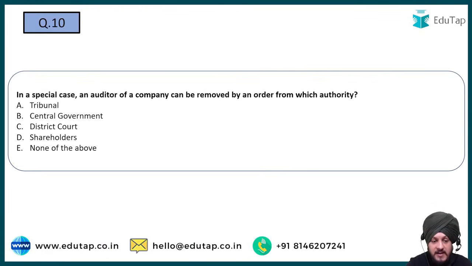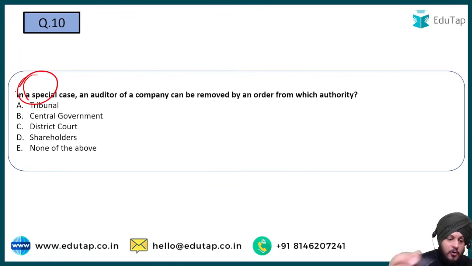In a special case, an auditor of a company can be removed by an order from which authority? Option A, tribunal, option B, central government, option C, district court, option D, shareholders, or option E, none of the above. The correct answer to this question is going to be the tribunal. A is the correct answer.